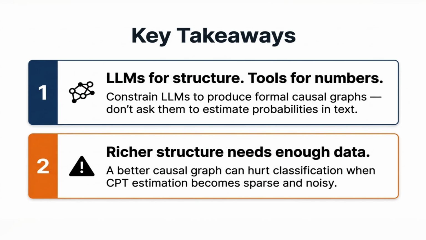Lastly, key takeaways. One, use large language models for structure and tools for numbers, which can be useful for this particular setting. And also a multi-agent framework does improve the performance. Secondly, bigger models are not automatically better. The classic regularization intuition still applies, something to watch out for.